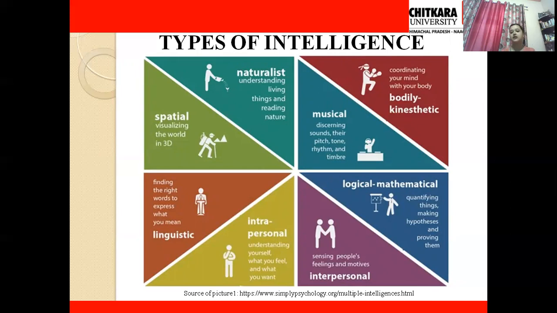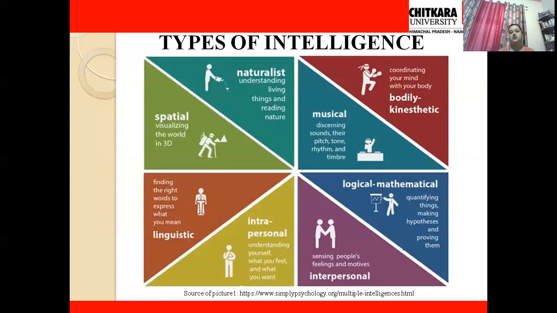Next is spatial intelligence. Someone who has spatial intelligence is like when you are using some kind of space and working on that space, like visualizing the world in 3D. Someone like an interior designer or fashion designer has this kind of intelligence, so they can use that particular space and work on it.